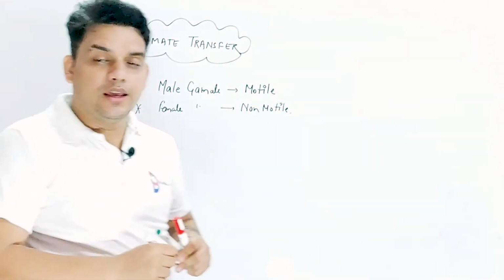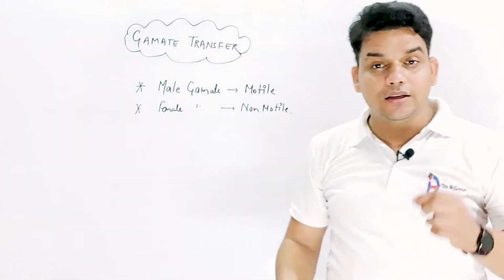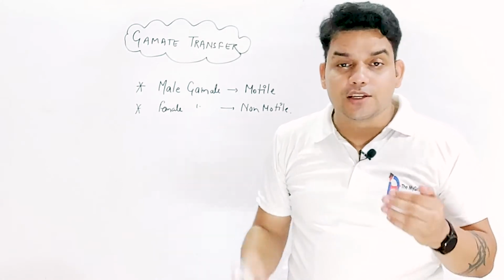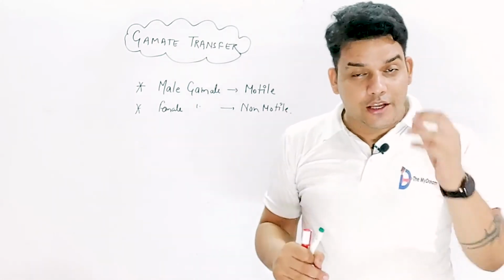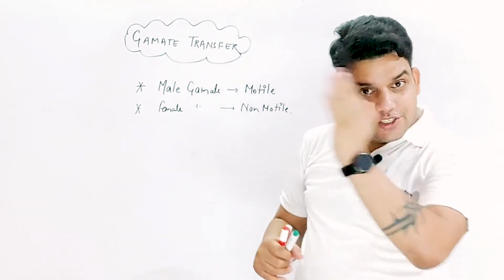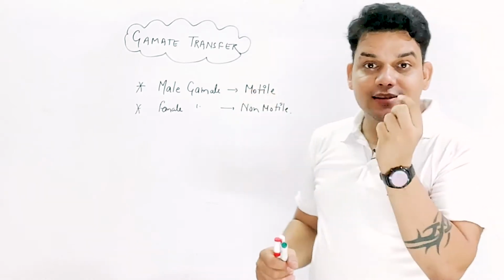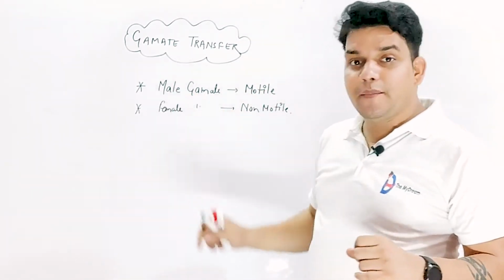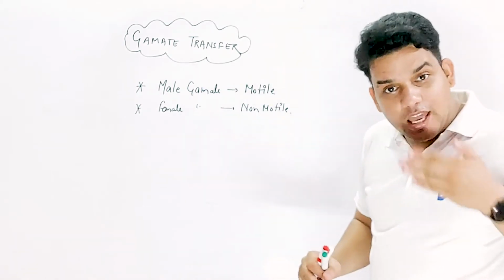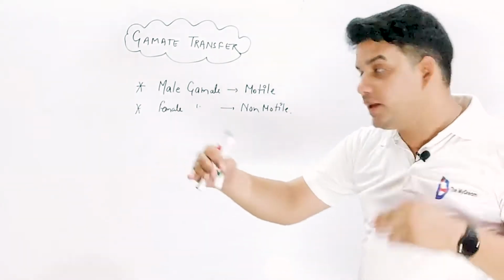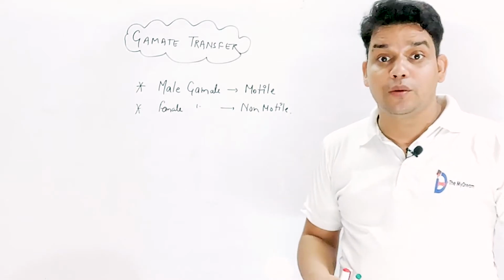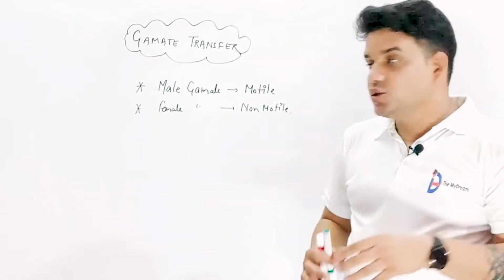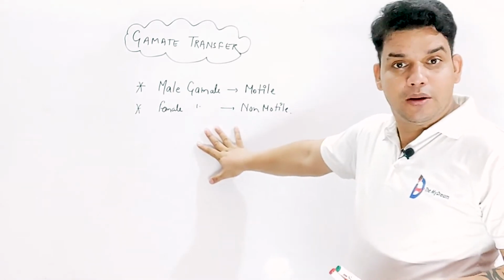My dear friends, if I'm talking about the male gametes, such as the sperm cell, which is the main male gamete of the human being, then the sperm cell has the capability to reach the egg cell. That is the power of the sperm cell. So that's why we have said that male gametes are motile. They can move from one place to another place. Whereas the female gamete doesn't have the capability of motility. So that is another thing about the female gametes.